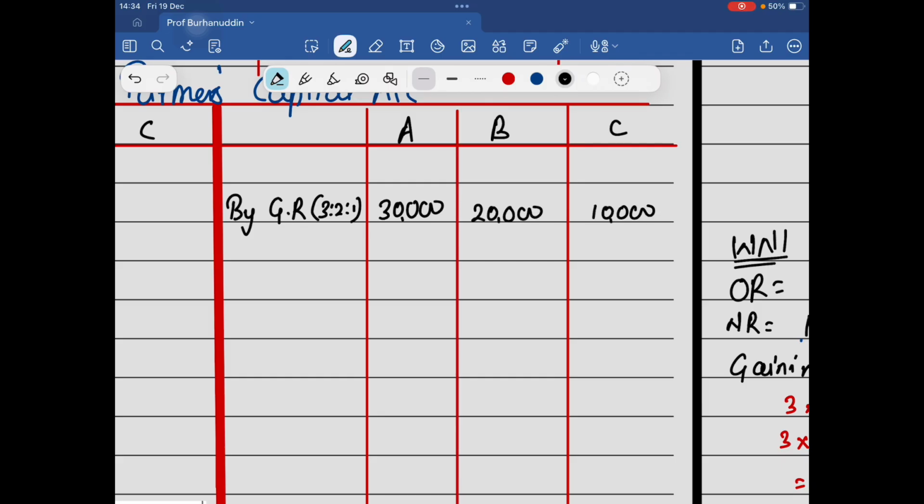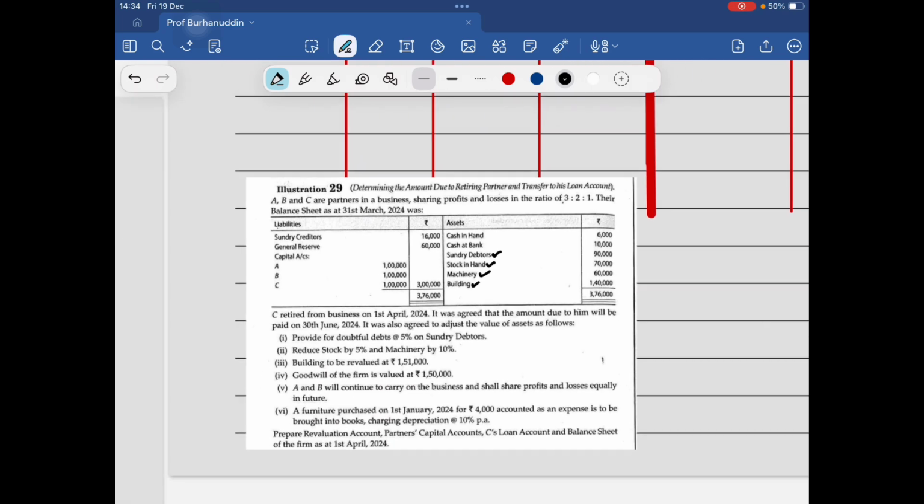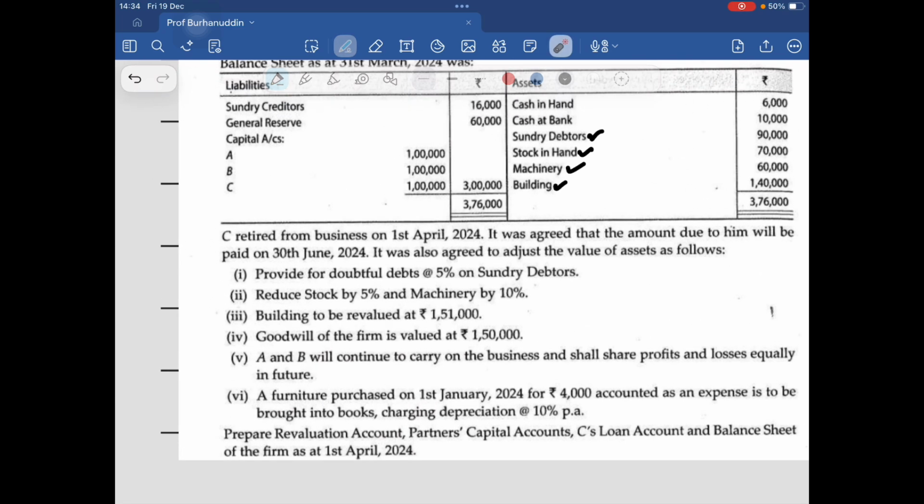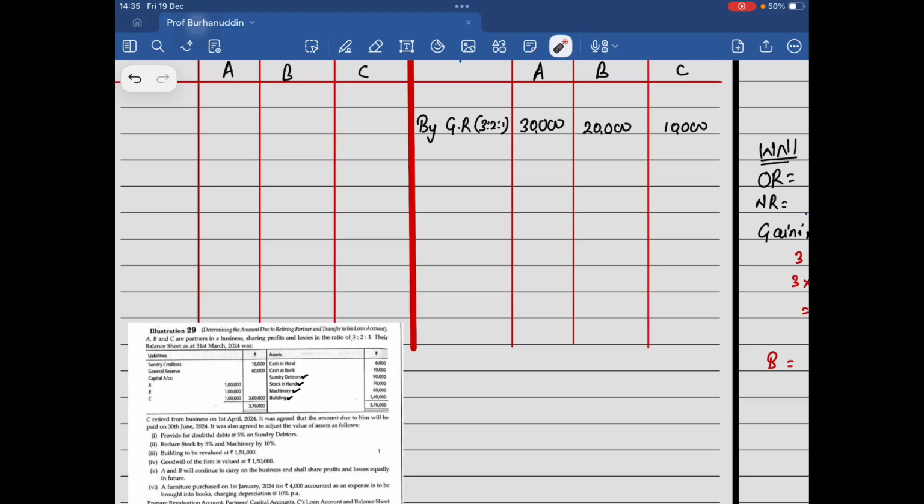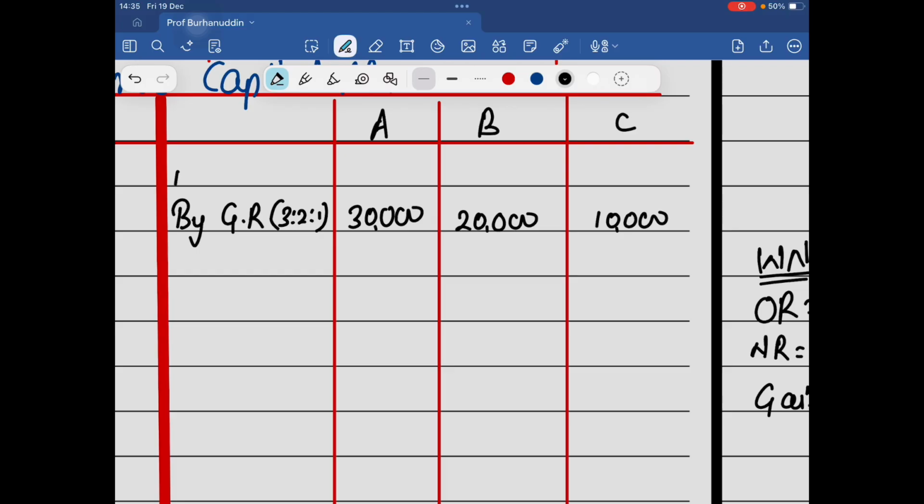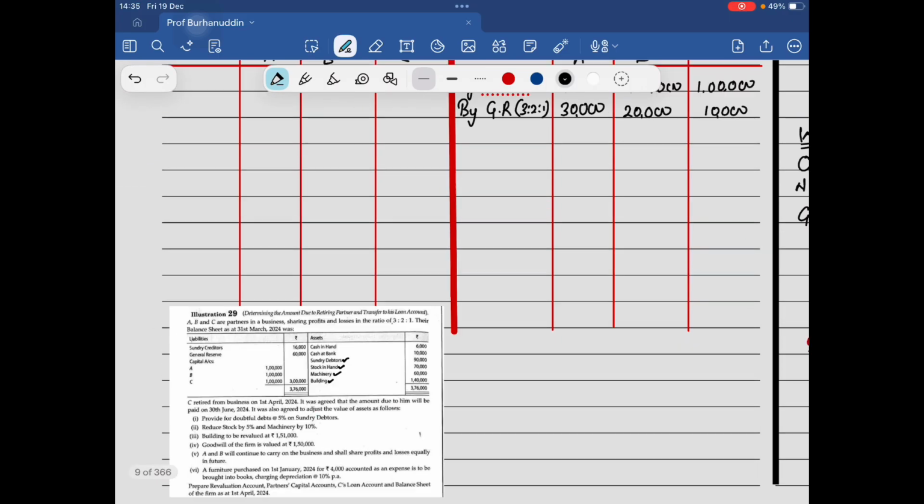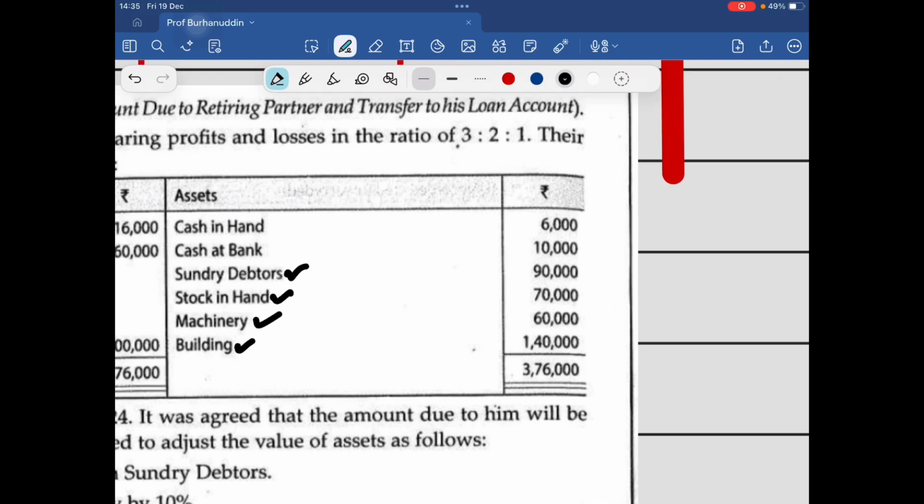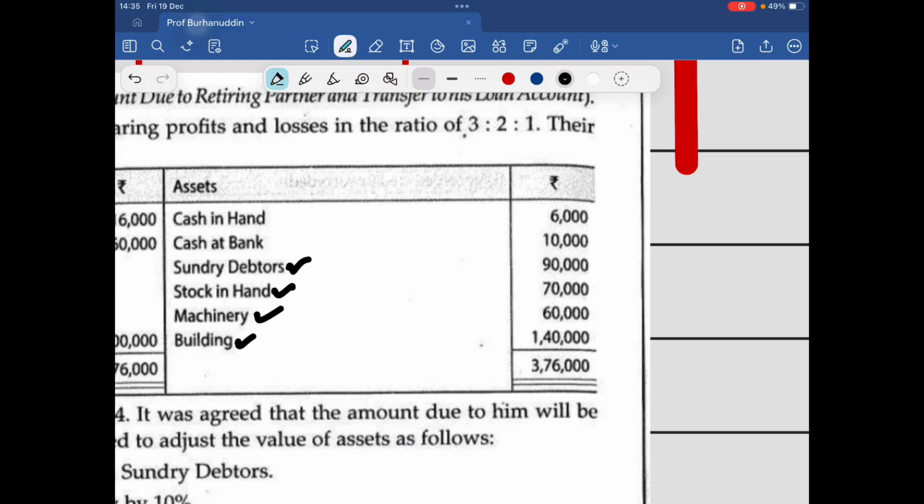Easy. 60 ka 3 2 1. Capitals equal 1 lakh. So I have transferred my liability side. Now the asset side. Cash in hand, cash at bank 6,000, 10,000.